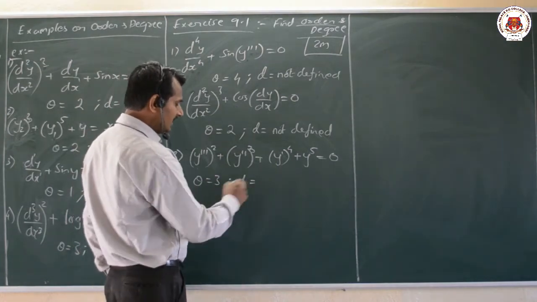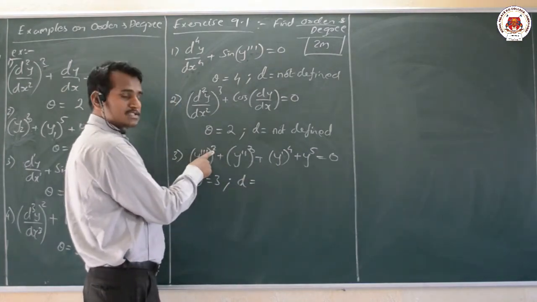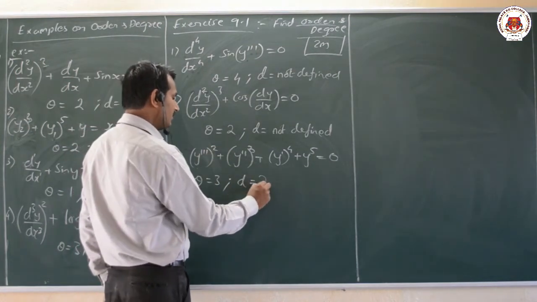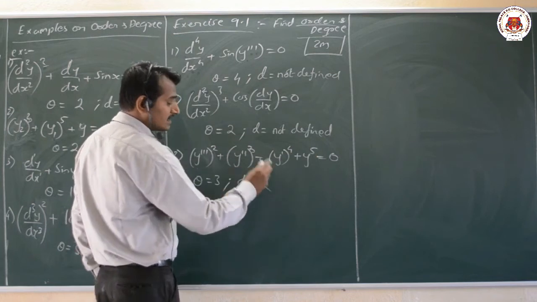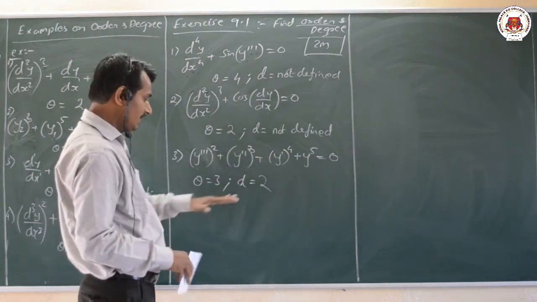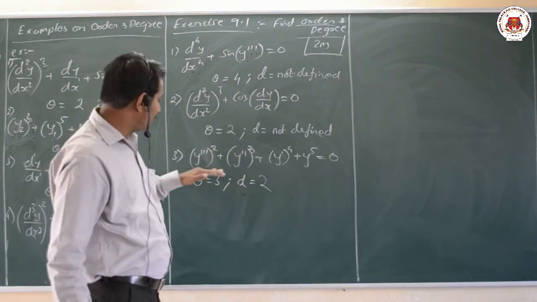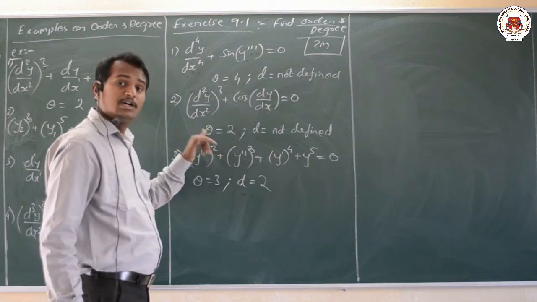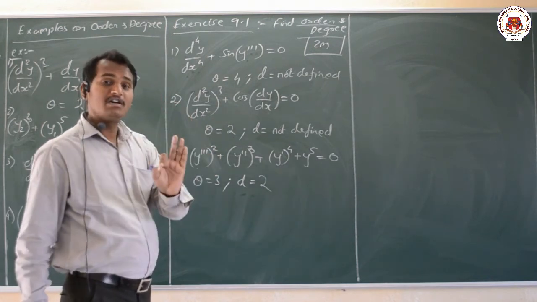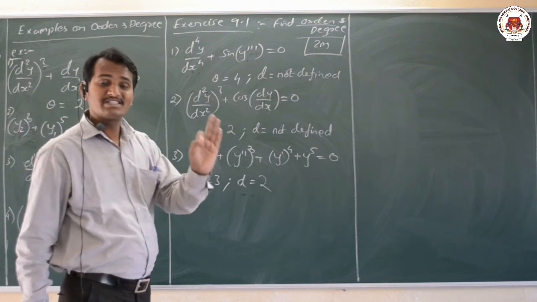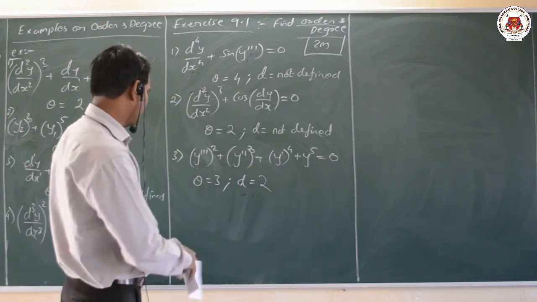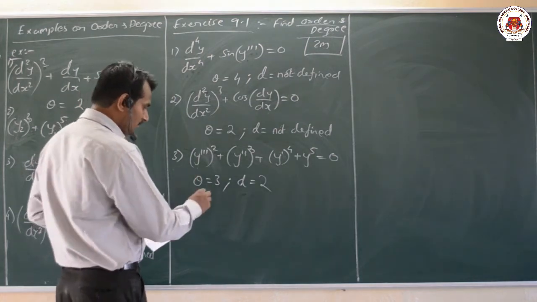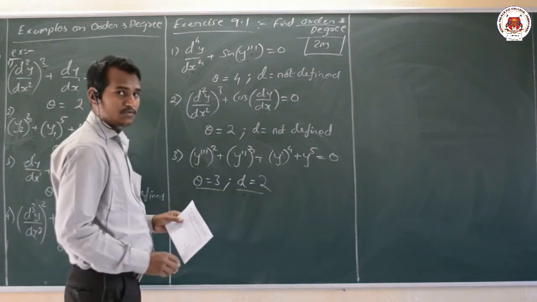And what about the degree? The power of it. What is the power of it? It is nothing but 2. Only the highest power we have to observe. If you write 5 here, that is absolutely wrong. According to the degree definition, it is the exponent power of the highest order derivative present in the given differential equation. That is nothing but our degree here. This is for 1 mark.